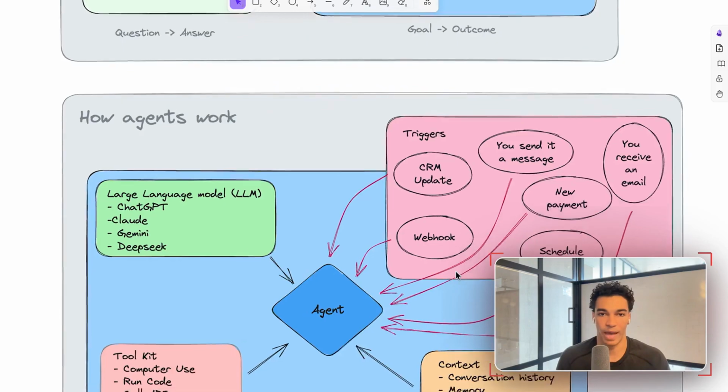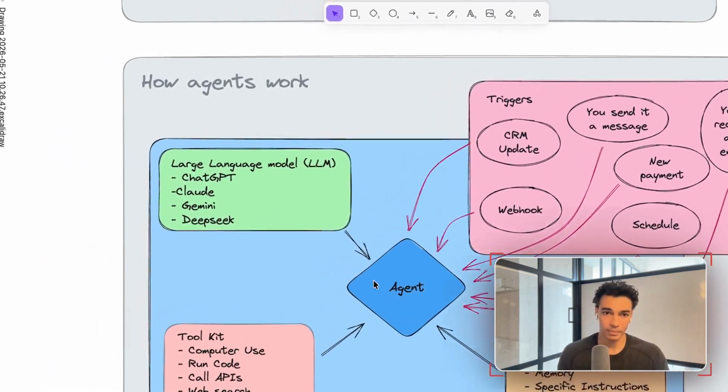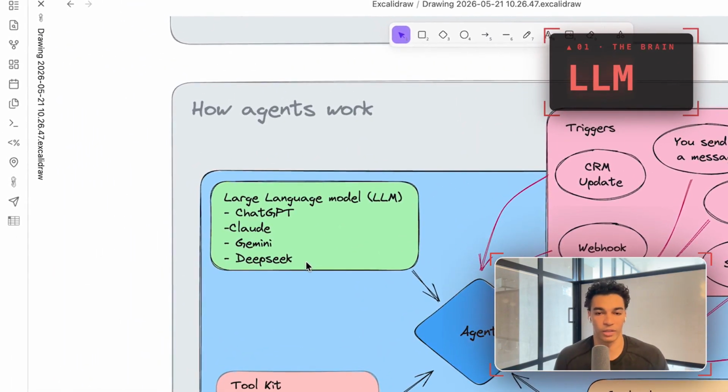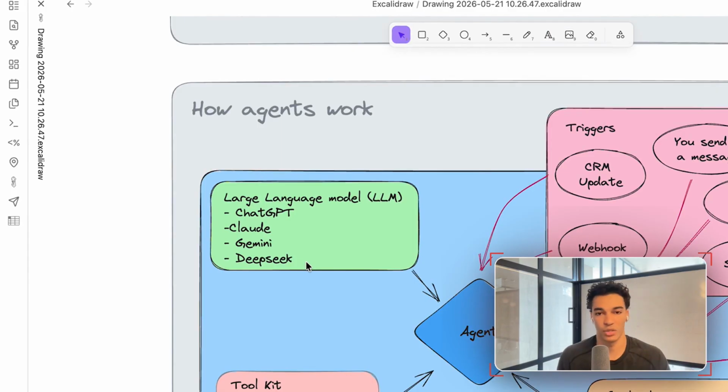Obviously, that's a lot more powerful, and I think it's important that we understand exactly how this is working on the back end. So how do agents actually work? At the core, we have a large language model. This is exactly the same as AI chat. The large language model acts as kind of the brain for the agent. So this is going to be a bunch of different models. It's not super important here, but this is something like ChatGPT, Claude's models, Gemini, whatever model you have, this works kind of the same across all of your agents.